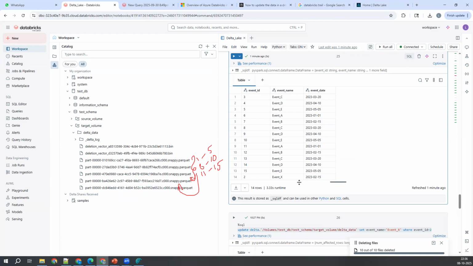So when the delete event happens, a delete vector file is created, and all files are merged to create a new file. When we update, the delete vector file is created, and again the new file created contains only the updated statement records. That means it will read the data from the old file and the new file that we have. Okay, this is the conclusion, guys. While reading the data itself, it will just exclude the deleted records. That's all.